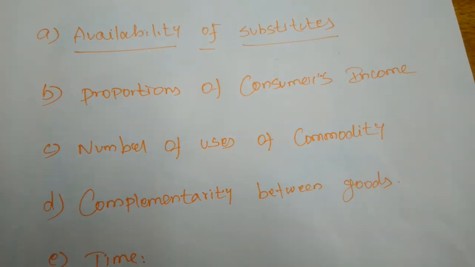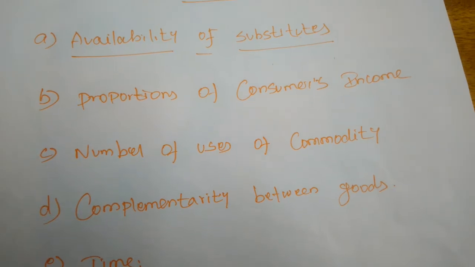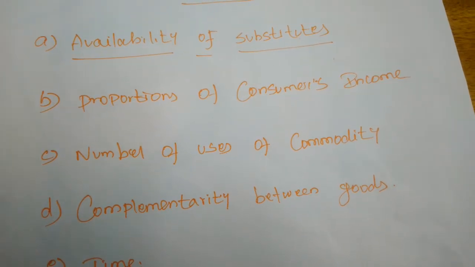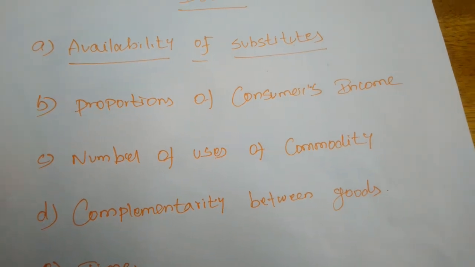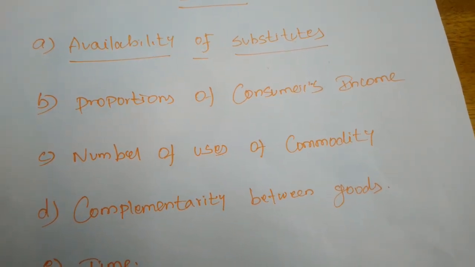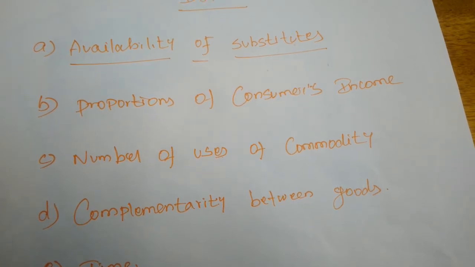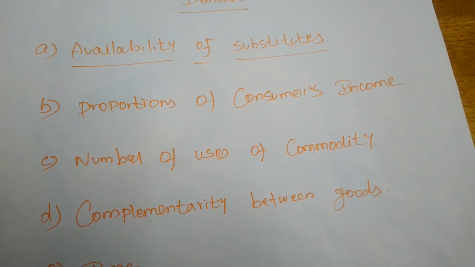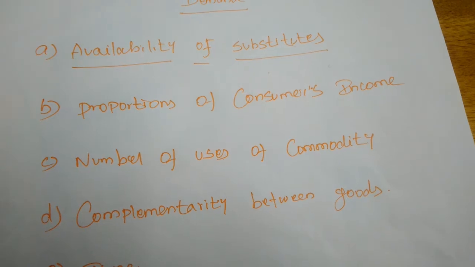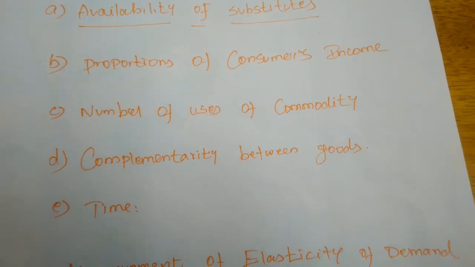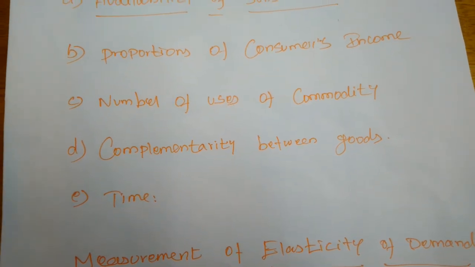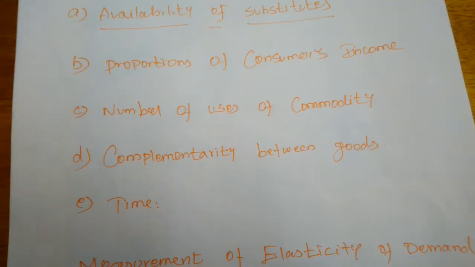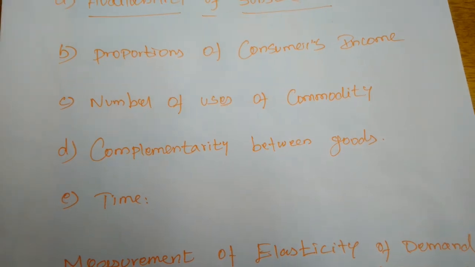Next, proportion of consumers' income spent on the commodity. If a smaller proportion of consumers' income is spent on a particular commodity, the price elasticity of demand for that commodity will be smaller. We will take the same example. People always spend only a small amount of money on purchasing salt.